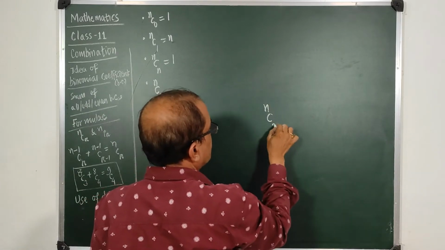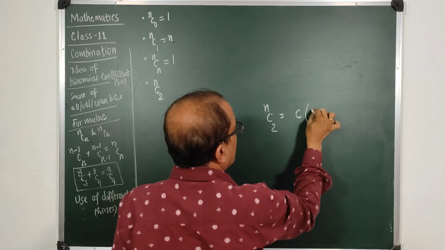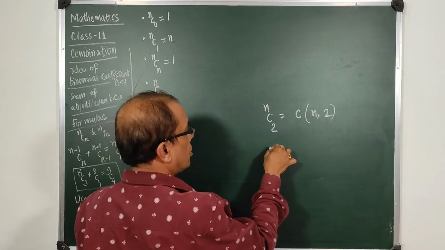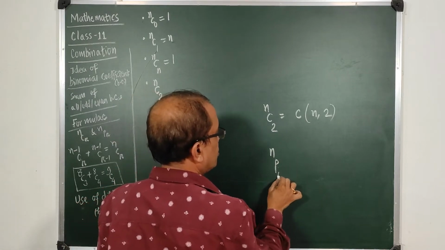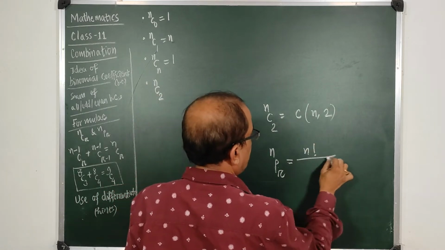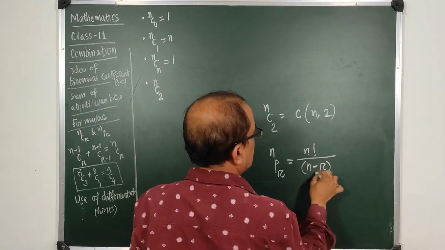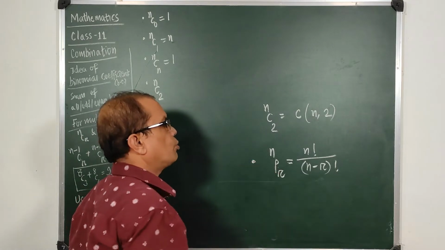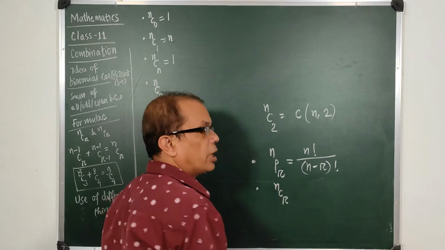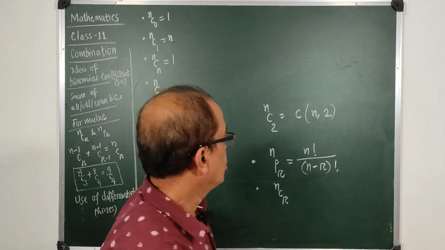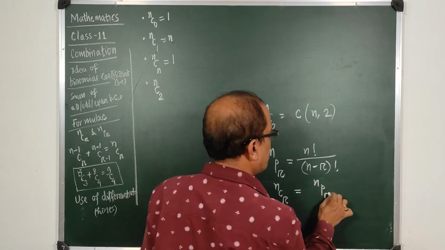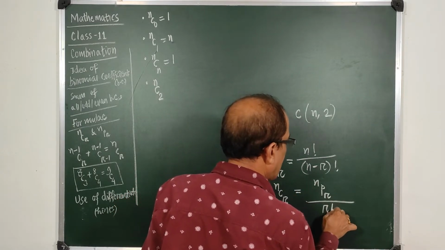NC2 means combination of n things taking 2 at a time, and from the formula for permutations we have nPr. In the previous class we had studied nPr is factorial n by factorial n minus r. This is one thing for permutation. And what about combination? Combination does not allow repetitions, so there will be no repetitions. So nCr will be the total number of permutations nPr divided by the repetitions r factorial.